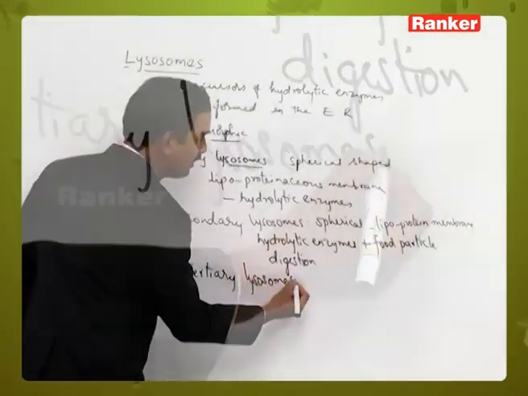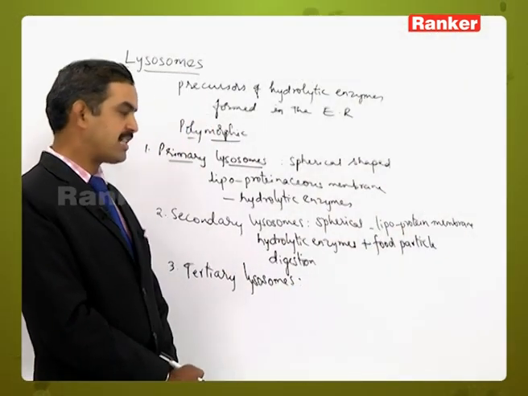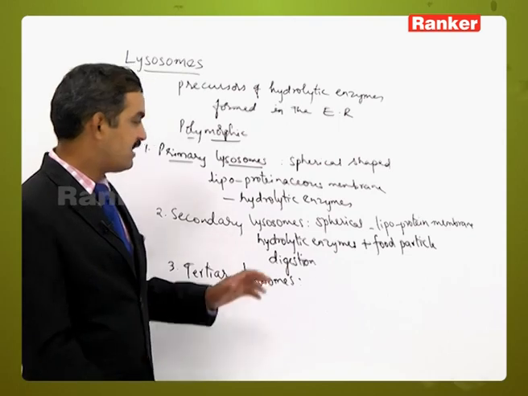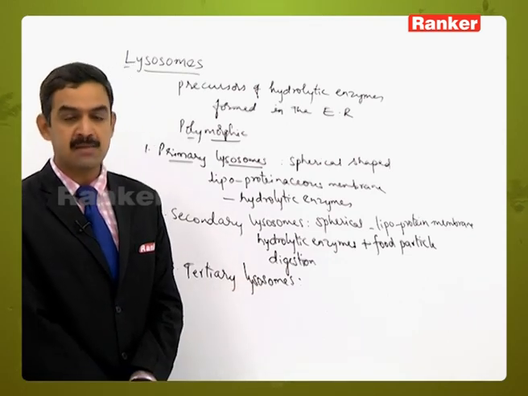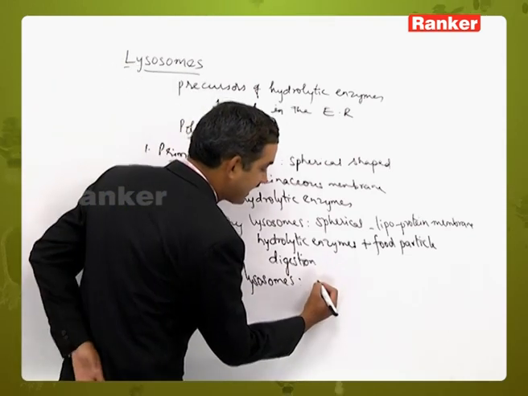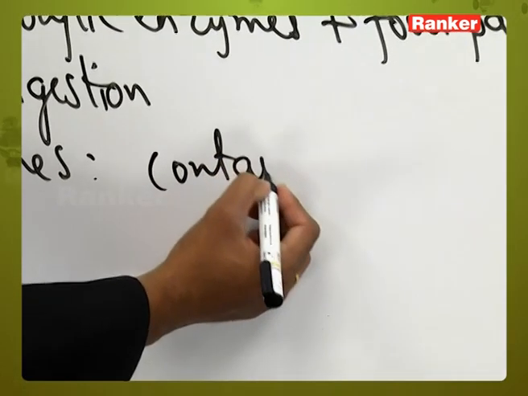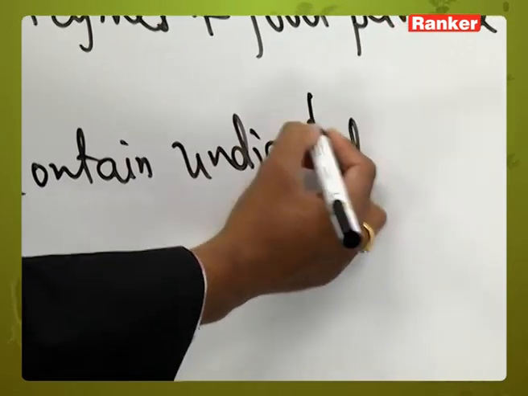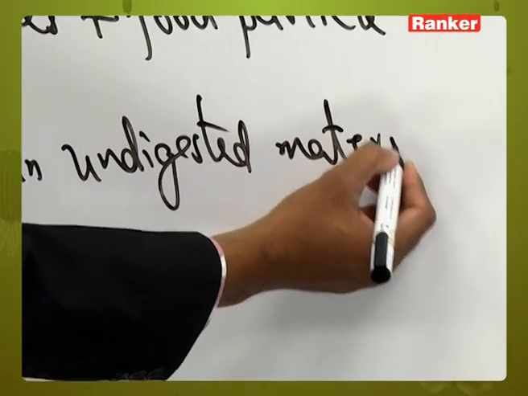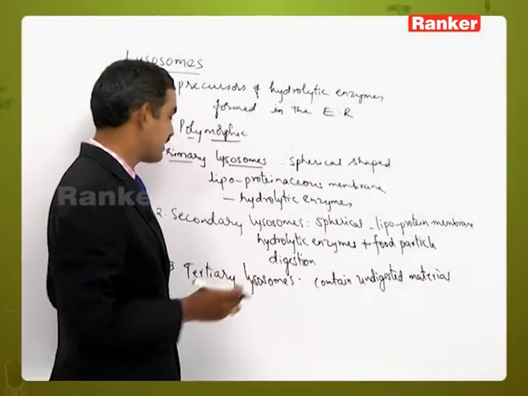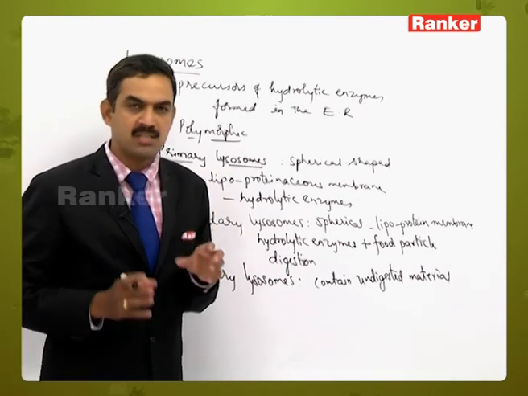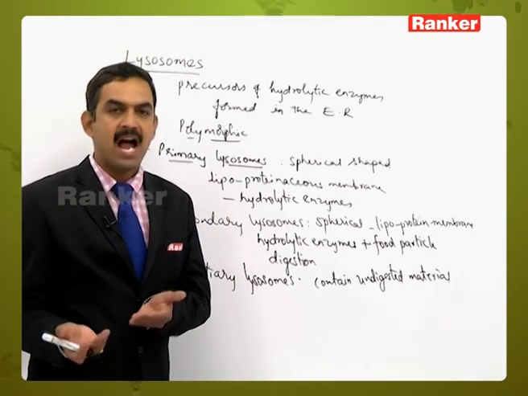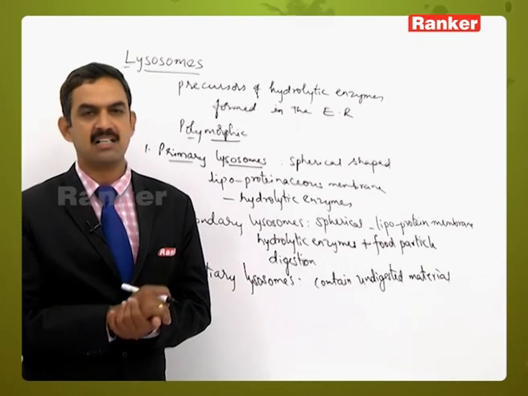Then the remnant which is present is converted into a structure called a tertiary lysosome. This is also nearly spherical in structure, containing a lipoproteinaceous membrane, and it also contains the hydrolytic enzymes, but along with that it contains undigested material. After digestion in the secondary lysosome, the digested material comes out, and the undigested material remains inside that lysosome.